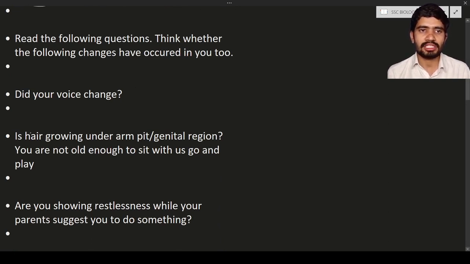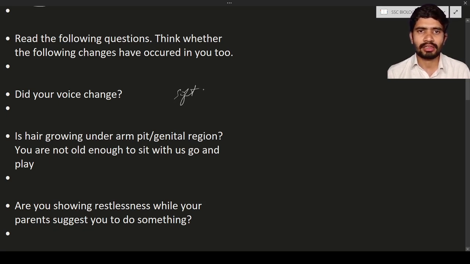The next question is, did your voice change? Yes, especially in boys, not mostly in females. Only in males, or boys, the voice will change. So what is meant by voice change? Before 10 years of age or before 13 years of age, the voice will be soft. It almost looks like a female voice.